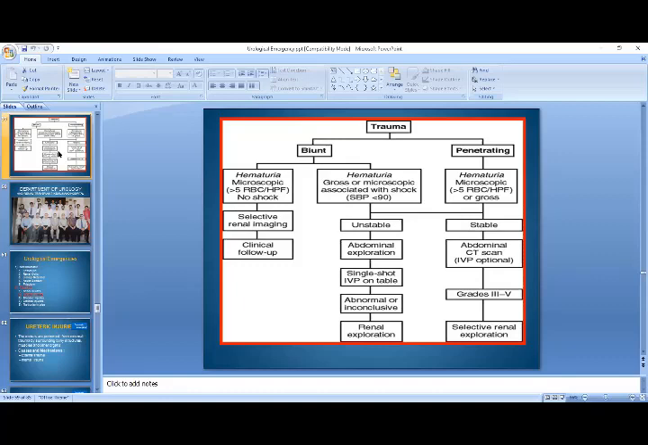In case of penetrating injuries, the patient may have hematuria, gross or microscopic, and if the patient is stable, then you should go for CT. If CT shows grade 3 to grade 5 injuries, then you will have to go for surgical exploration. It is not mandatory to go for exploration in case of grade 1 or 2 injuries. And if the patient is unstable, then obviously you will have to go for exploration. So that's all from today. Today we have discussed two important topics, testicular torsion and renal trauma.